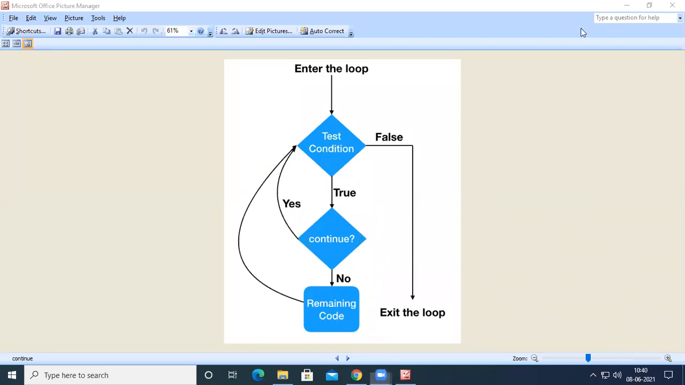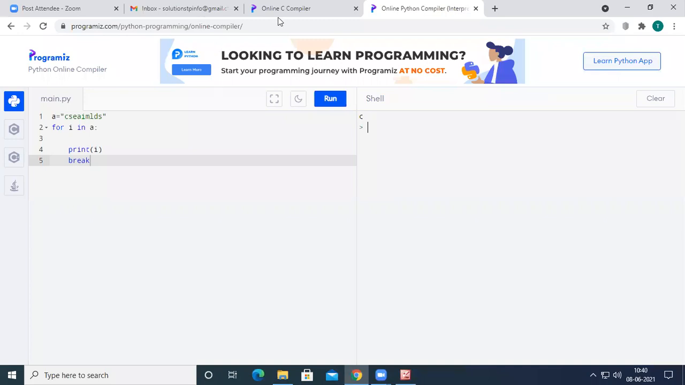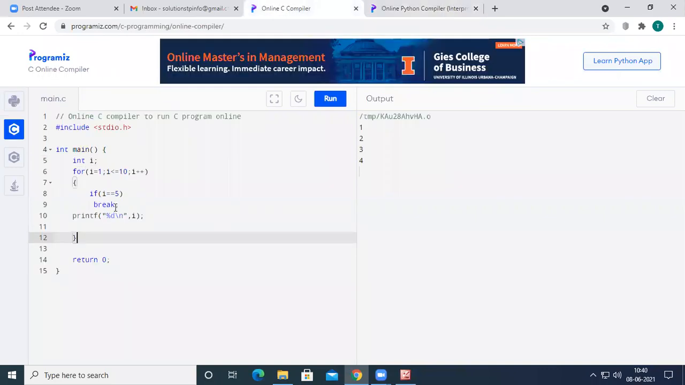So I will show it by using an example. So let us start with the C program. Let us start things with the C program. Here, see, instead of break, let us take continue here.